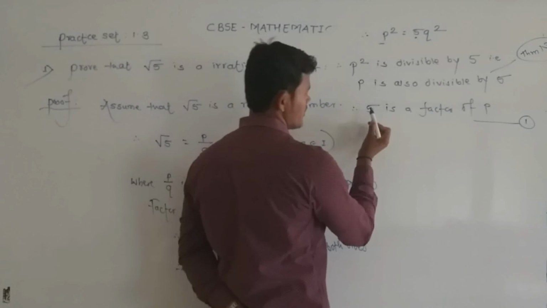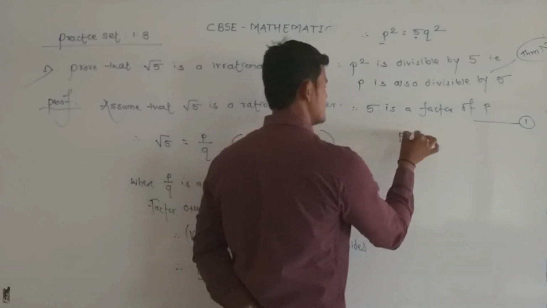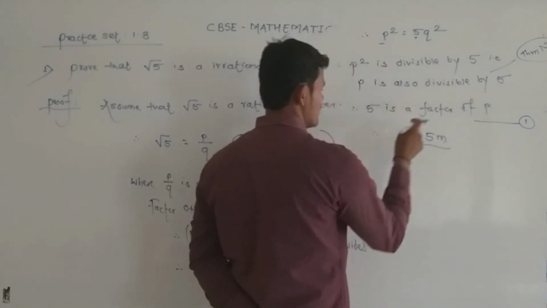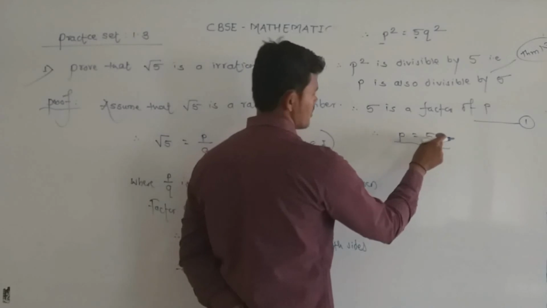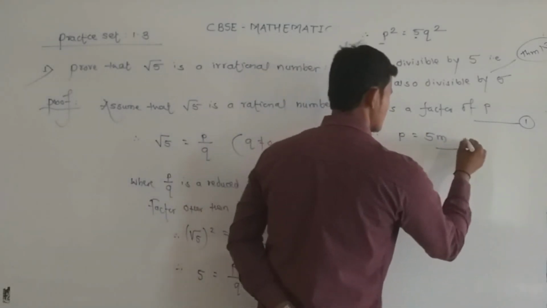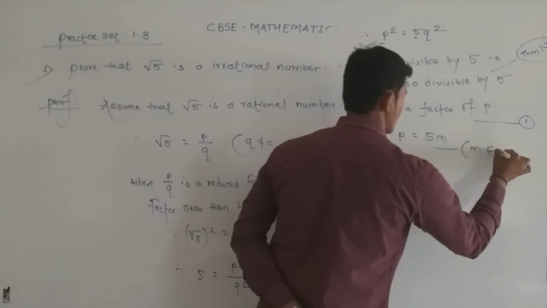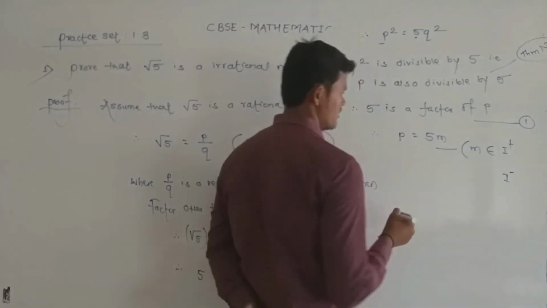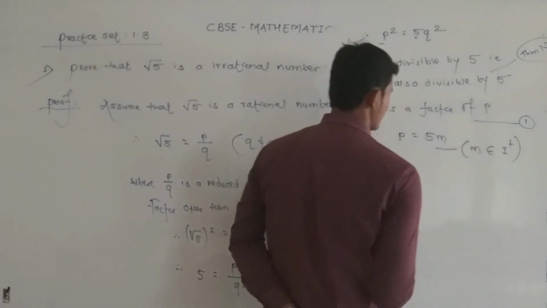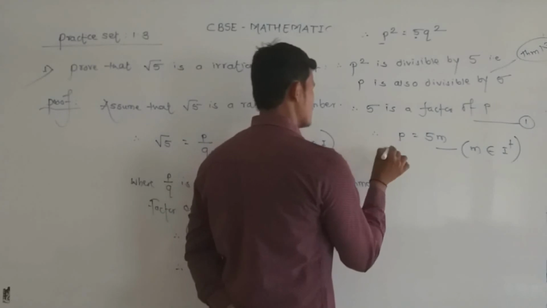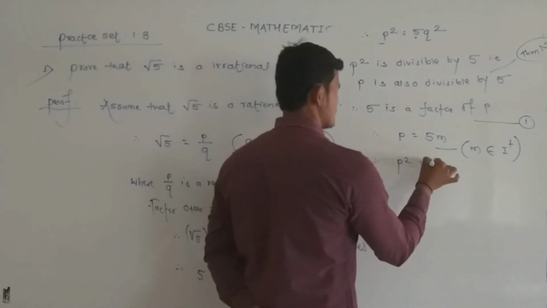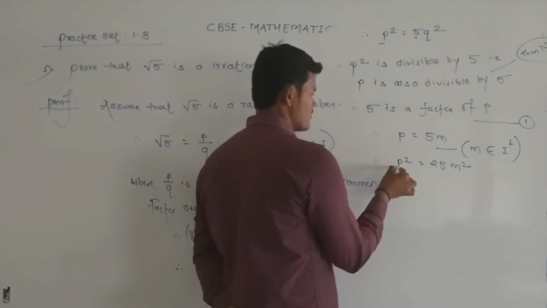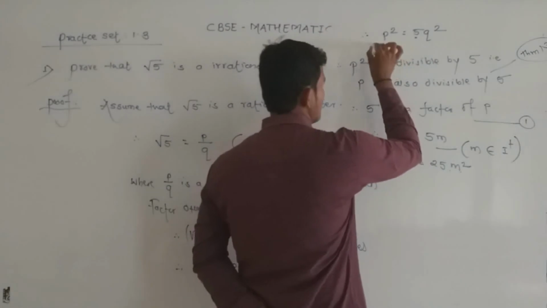Now from statement 1 we get p is equal to 5m. Why? Because 5 is a factor of p, so we get the value of p is equal to 5m, where m is a positive integer. I plus, that is positive integer, and I minus is nothing but negative integer. So p is equal to 5m. Now squaring on both sides, we get p square is equal to 25m square. Now put this value of p square in our original equation.